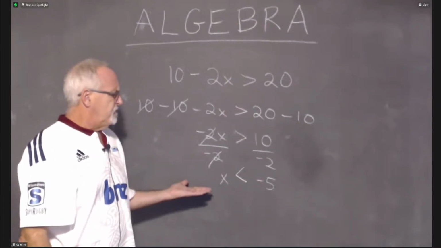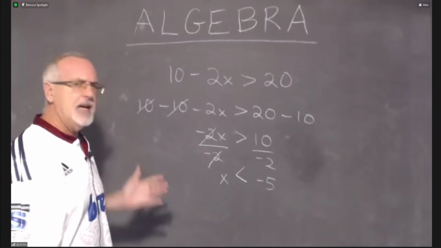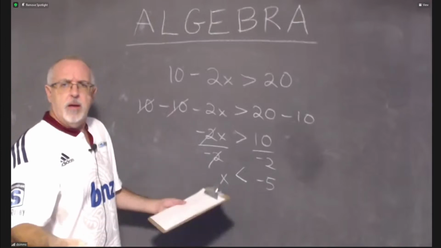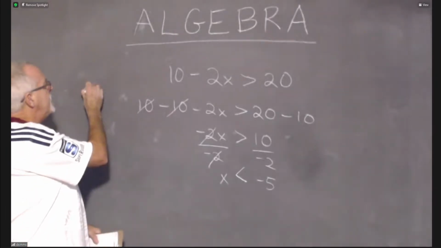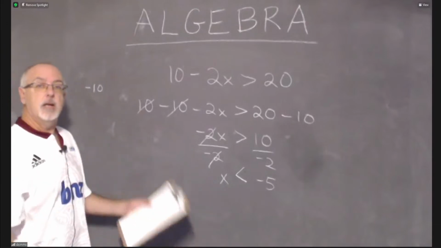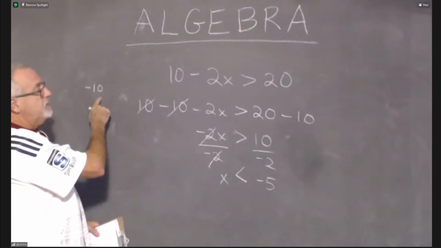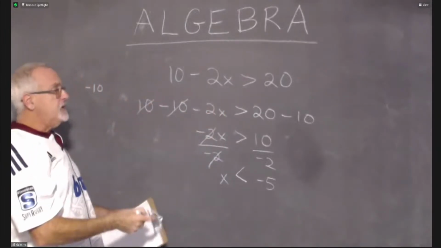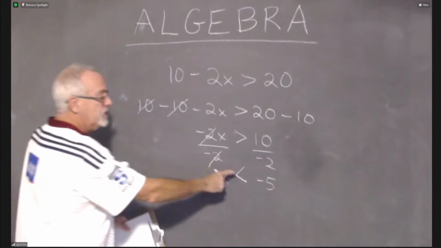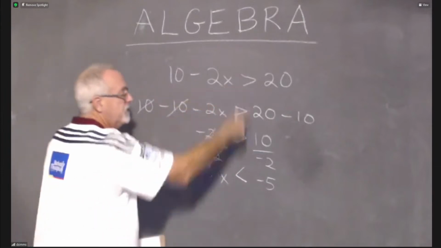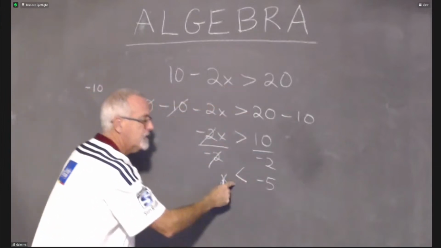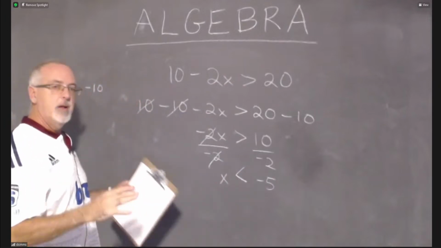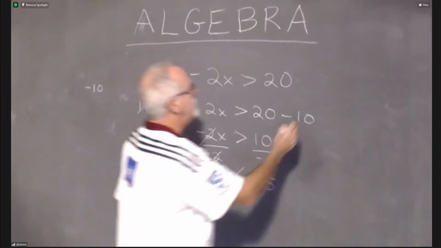But really? You have to do that? Well, let's test it. x less than -5. We know what that means. We know that, for instance, -10 is less than -5. So if I plug -10 into this inequality, it should give me a true answer. Notice, I'm not talking about -10 greater than -5. No, this statement where we have x isolated is less than. So -10 is less than -5. It should give us a true answer. Let's try plugging it in.